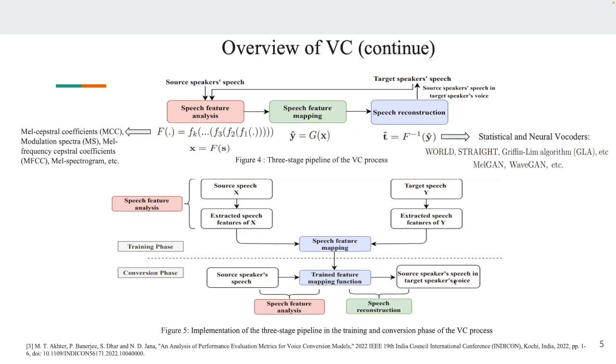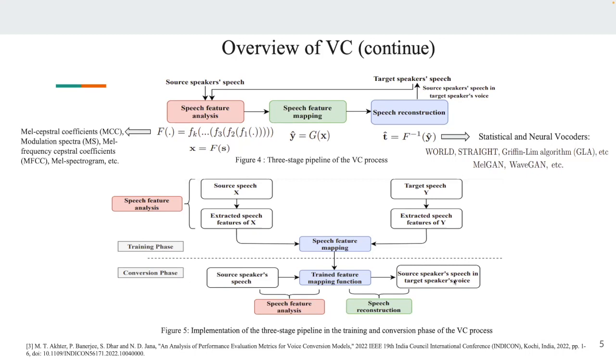Now this voice conversion takes place in a three-stage pipeline. The first is the speech feature analysis part, then comes the mapping, and then the reconstruction. In the speech feature analysis part, we take both the source speaker and target speaker and extract the features. We have different transformation techniques like mel-frequency cepstral coefficients, MFCC, or mel spectrogram.